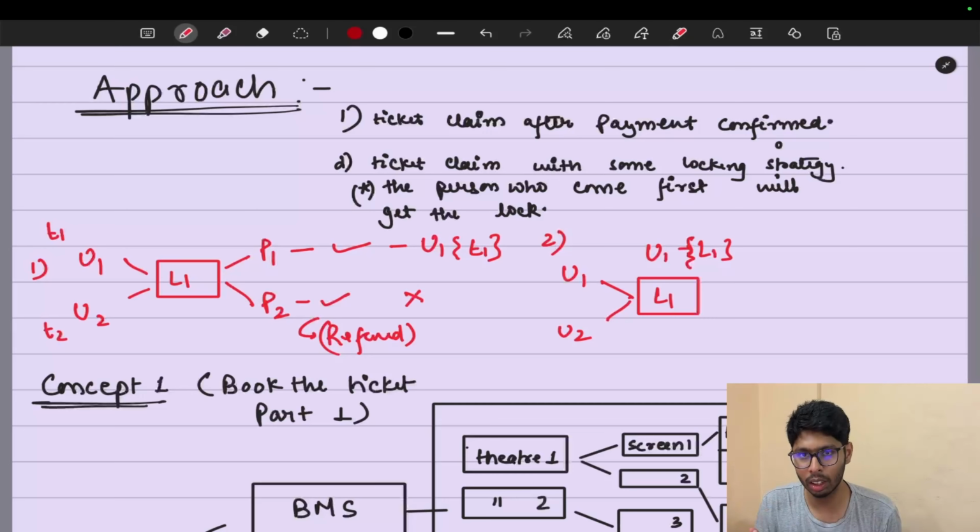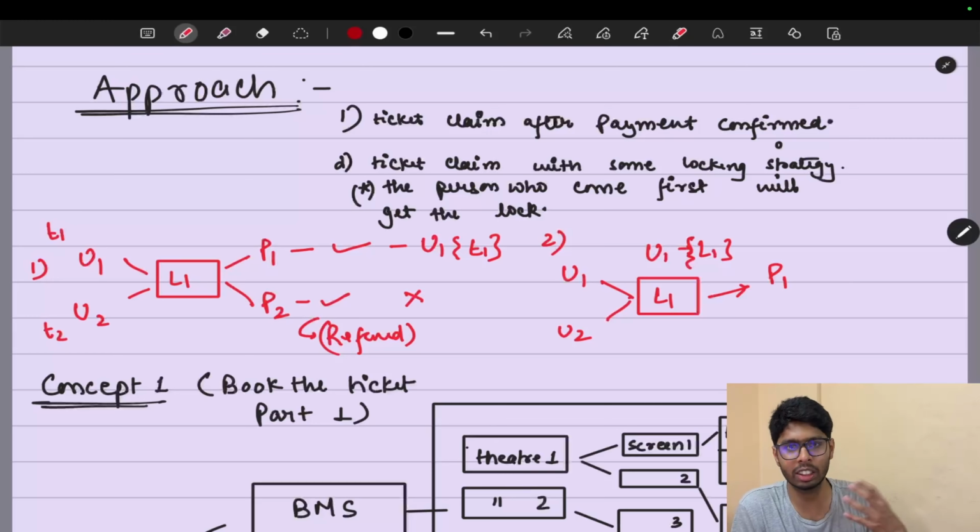If user 1 takes the lock on seat L1, then user 2 will not be able to perform anything on that particular seat, because that seat is locked right now. User 1 will reach state P1, the payment page, and if the transaction is successful, voila, you get the seat.